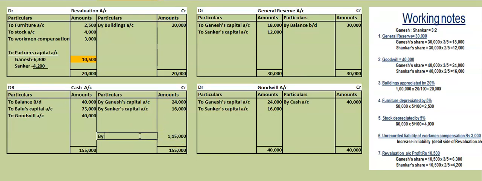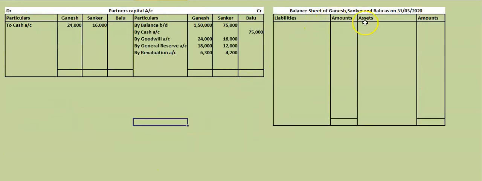That will be taken in the new balance sheet by balance, new balance of cash by balance carried down. This is our answer. One more answer. This you have to take in the new balance sheet as the new cash balance. So I am entering it here now itself, 1,15,000. Now one by one we'll balance this one, so that we will get the balance carried down.